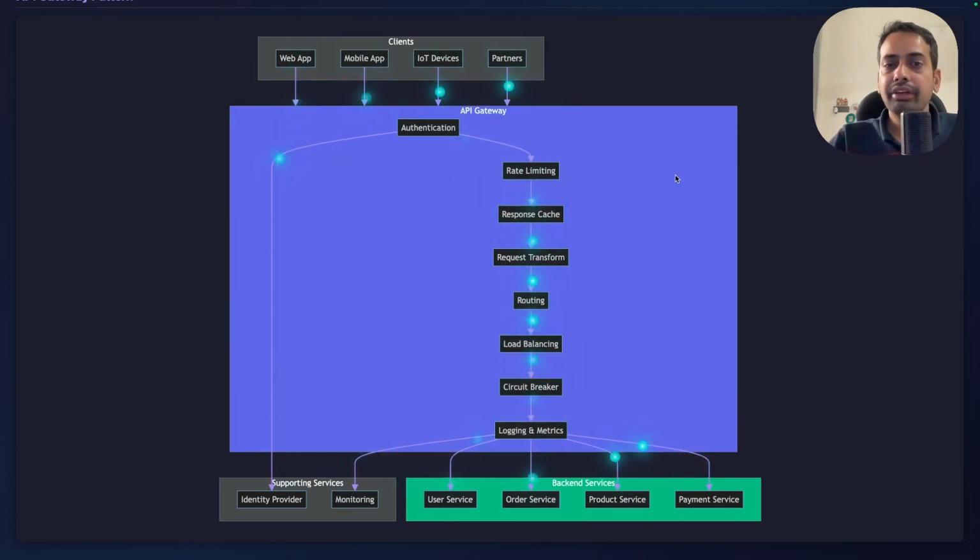Instead, we can just provide them a centralized API gateway interface. All the customers of your APIs will come to the API gateway. The API gateway also has out-of-the-box rate limiting, response cache, request transformation, routing, load balancing, circuit breaker, logging, and metrics. AWS API Gateway and Kong, for example, provide all those aspects. So adopting the API gateway pattern means you are getting a lot out of it.